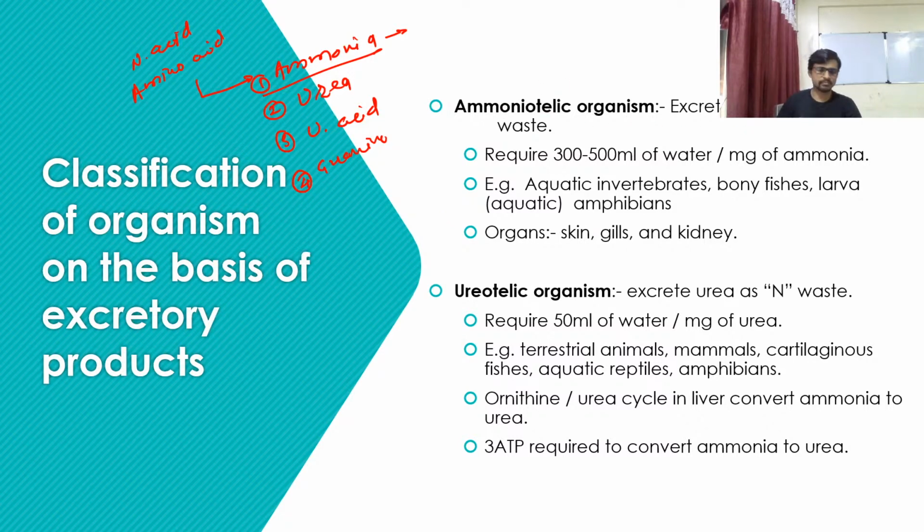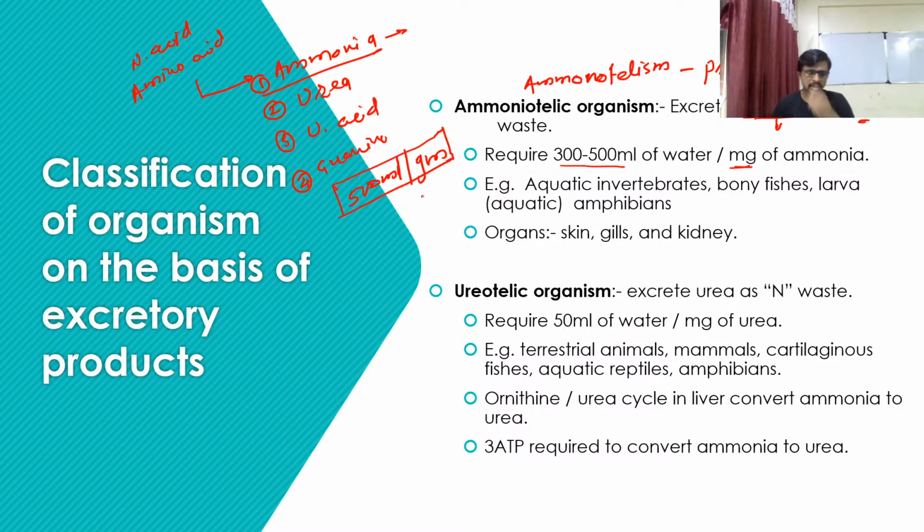These organisms use ammonia as an excretory product, and the process we call ammonotelism. Ammonotelism is the process to secrete ammonia as a waste product. Okay, so 1 gram of ammonia requires 300 to 500 ml of water. So 500 ml of water per gram of ammonia. So it is costly, my dear friends. So we know that this much water is not available for us.